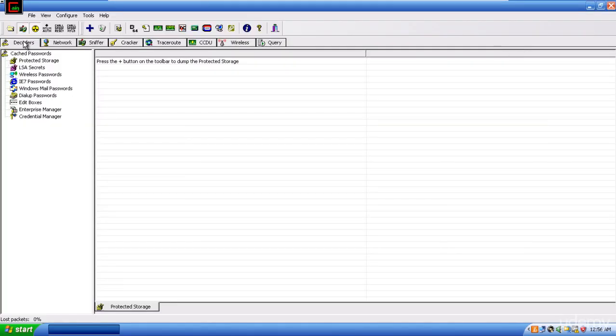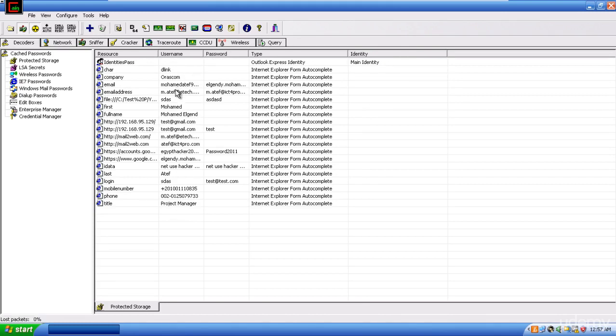So let's briefly go through the different items that we have, or most of them, because it's a big tool. We already went through that in the previous videos, but I'm just gathering everything together. Here in the decoders, we can use these tools to grab all the cache from the local machine. Sometimes you have the username and password saved, but you are not able to retrieve them. Whenever you log into Facebook or Hotmail or any account, the username and password are already saved. So if you go to the decoder and click on the plus sign, you'll be able to get all the cache on this machine.